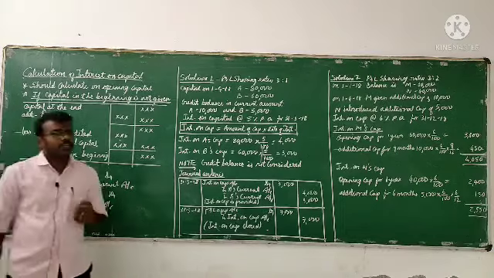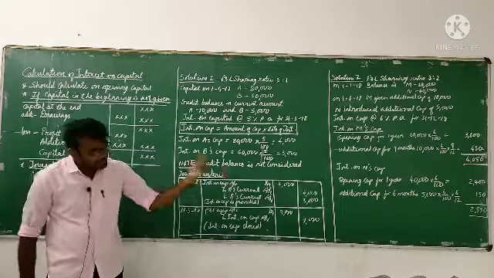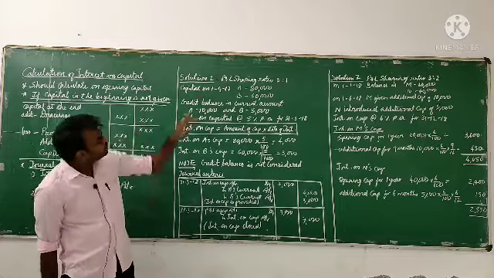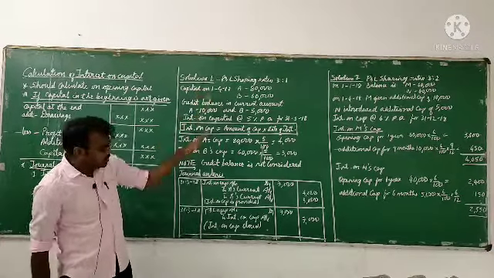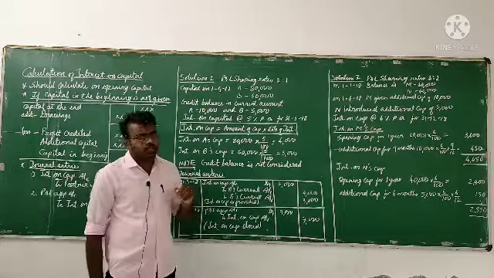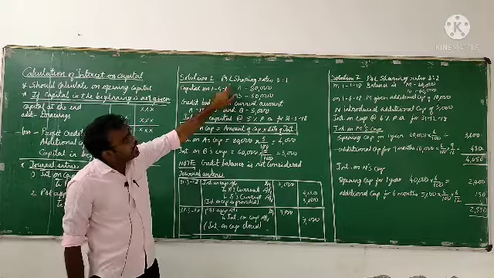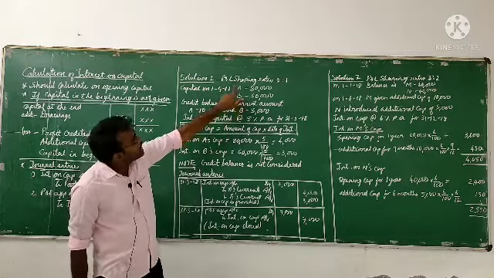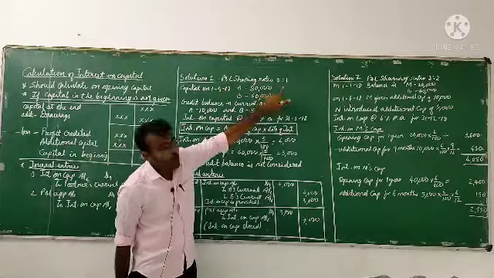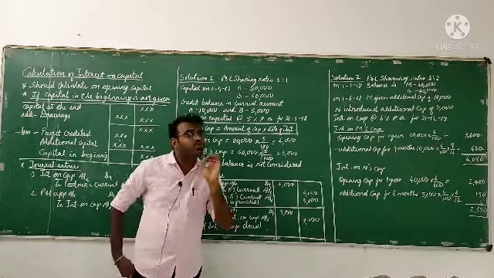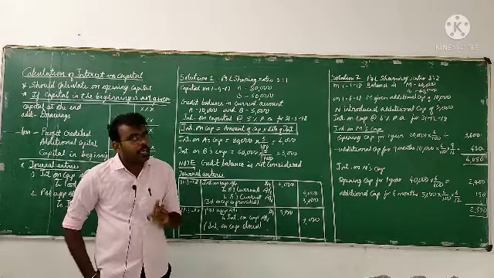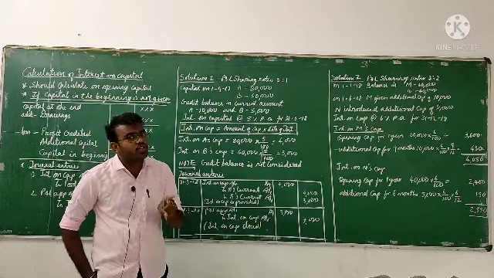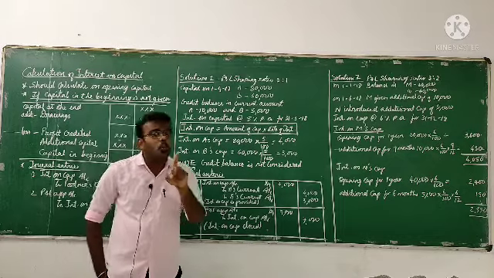Now let us see two easy illustrations on interest on capital. For the first, I have written the solution and I will just read out the question. A and B are partners sharing the profits and losses in the ratio of 3:1.